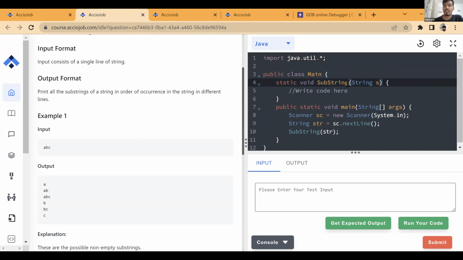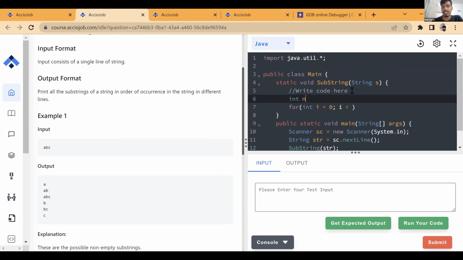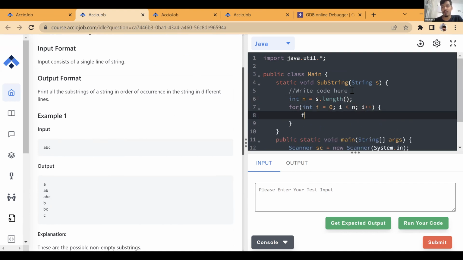Let's say we have a string. What we are asked to do is print all the substrings. Similar to this, this is going to be the start index. The start index is going to vary from 0 to the length of the string, s.length, with i plus plus. How is the end index going to vary? The end index is going to vary from i to less than n.